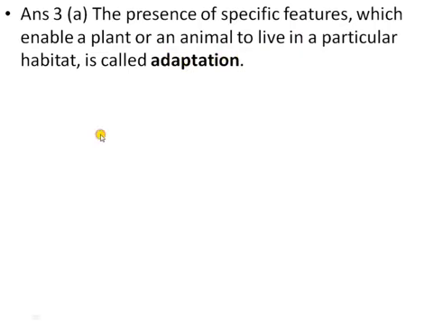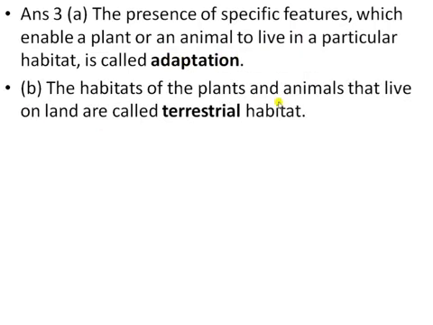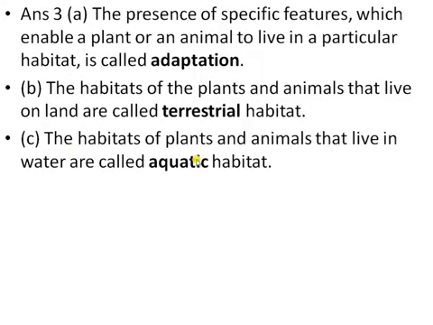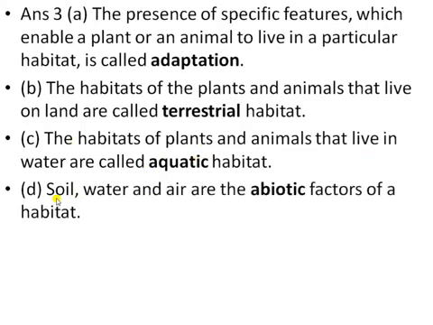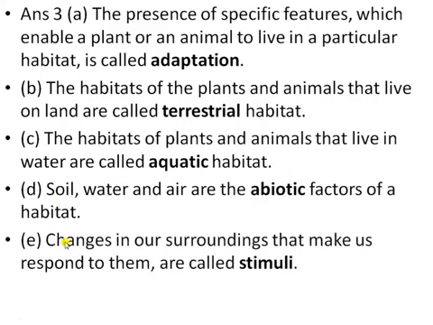Second, the habitat of plants and animals that live on land is called terrestrial habitat. Third, the habitat of plants and animals that live in water is called aquatic habitat. Fourth, soil, water and air are abiotic factors. Changes in our surroundings that make us respond to them are called stimuli.